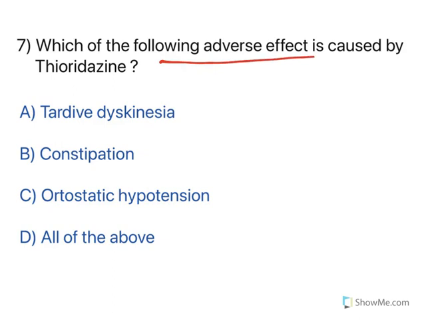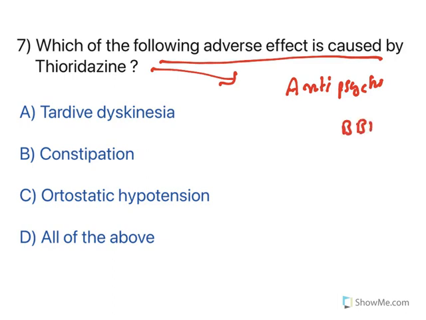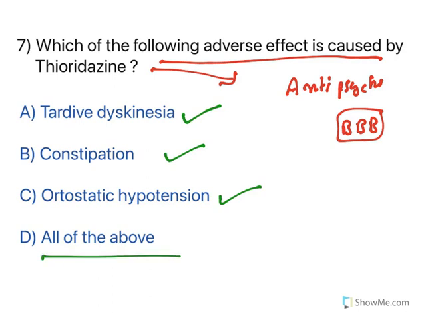Now which of the following adverse effects is caused by thioridazine? Thioridazine is a neuroleptic drug or antipsychotic drug. See, all the CNS active drugs will get into the brain. They can easily cross the blood-brain barrier. Once they get into the brain, they will have a multitude of adverse effects. Now, thioridazine will cause tardive dyskinesia, constipation, orthostatic hypotension. All of them will occur. Hence, option D is the correct one.